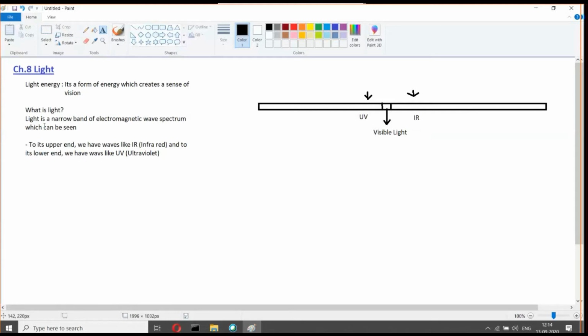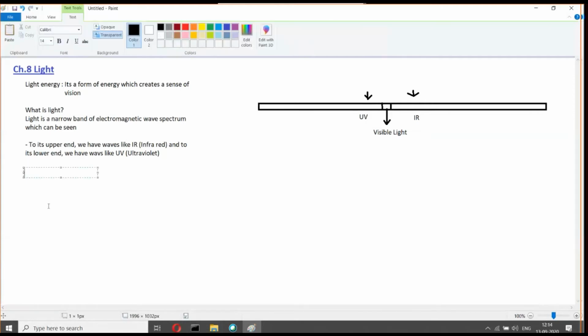In this chapter, we are going to learn two important phenomena when it comes to light.